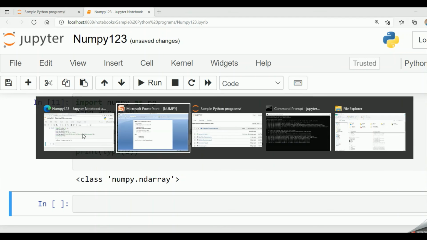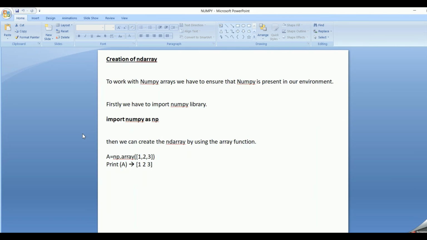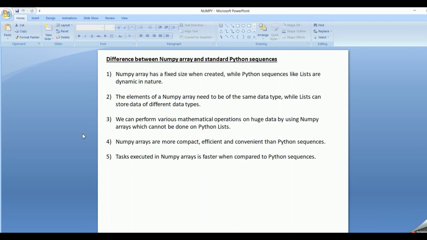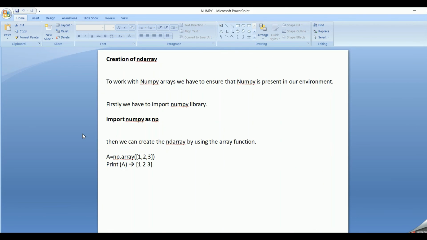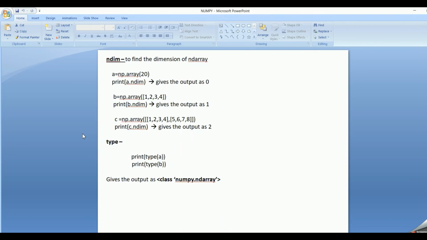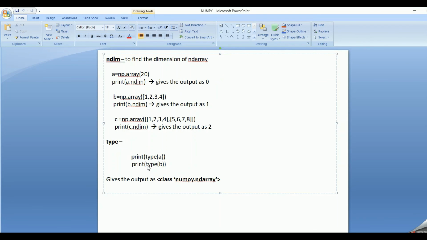So friends, hope it is clear for you. The features of NumPy library, the difference between NumPy array and standard Python sequences, creation of ND arrays, that is 0-dimensional, 1-dimensional, 2-dimensional, 3-dimensional, how to find the dimension of an ND array by using the ndim function, and how to find the type of the object stored in the variable by using the type function. So hope friends it is clear for you.